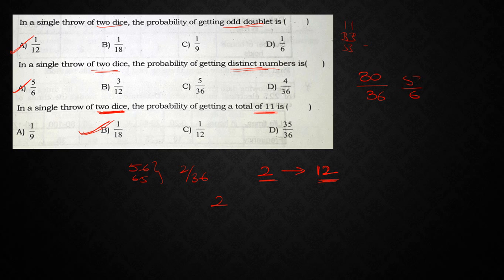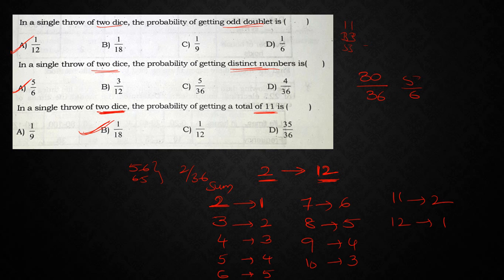Right. What is the number of possibilities for sum as 2? There is only 1 possibility. For 3, only 2 possibilities. For 4, you will get 3 possibilities. For 5, 4 possibilities. For sum as 6, you get 5 possibilities, and for sum as 7, you get 6 possibilities. When you consider 8, you get 5 possibilities. Sum 9, 4 possibilities. For sum 10, 3 possibilities. For sum as 11, 2 possibilities. For sum as 12, 1 possibility.